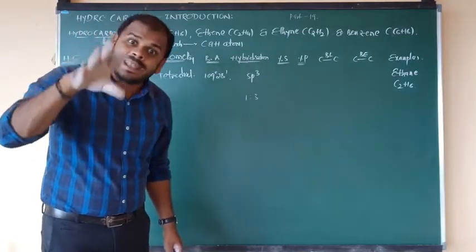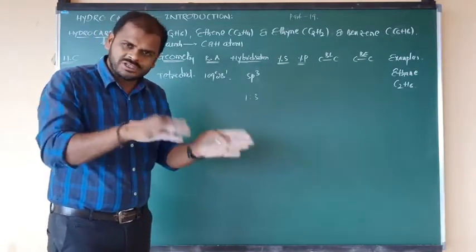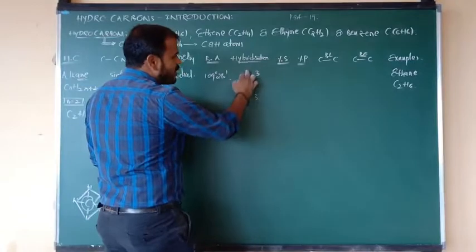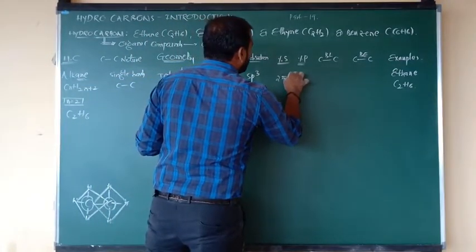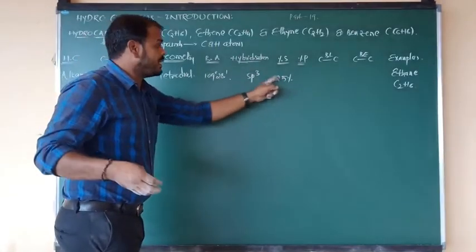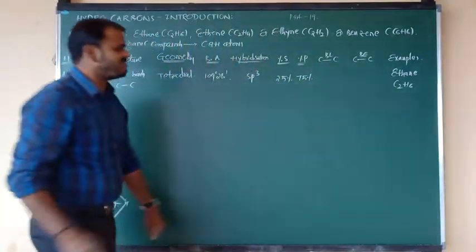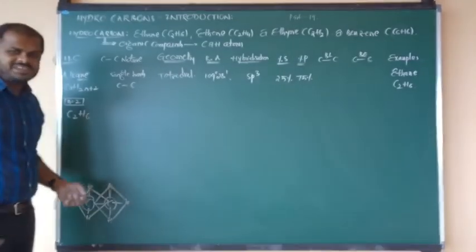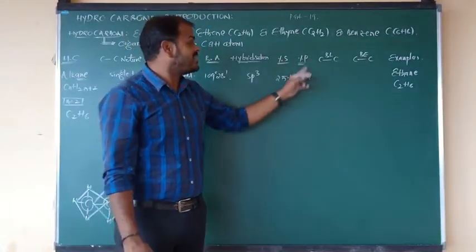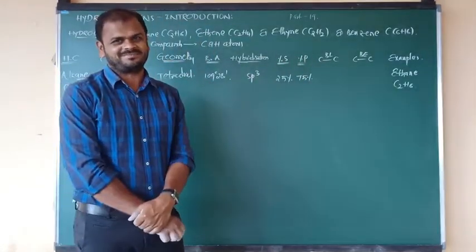The total percentage is 100, and we distribute that 100 in the ratio 1:3. So the s orbital gets 25% s character, and as p is 3 times s, 25 into 3 gives 75% p character. So in alkanes, 25% s character and 75% p character. This data is fixed for all alkanes.